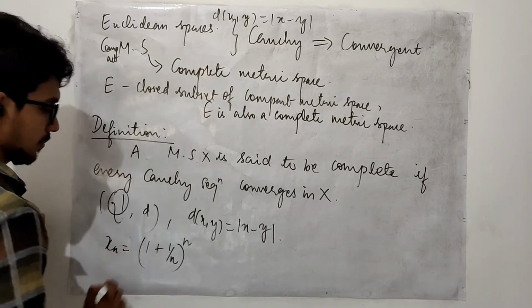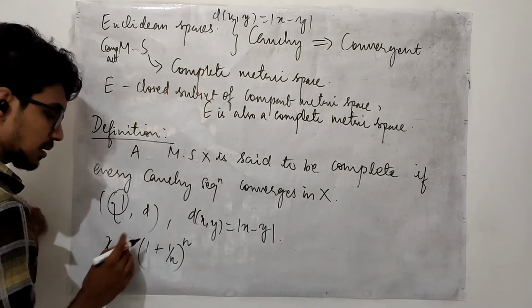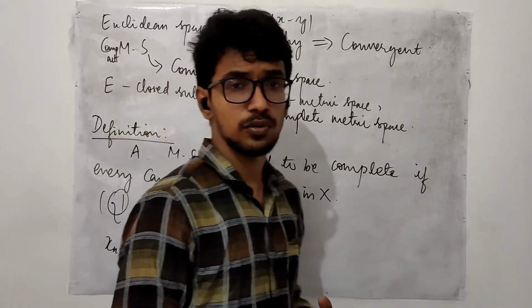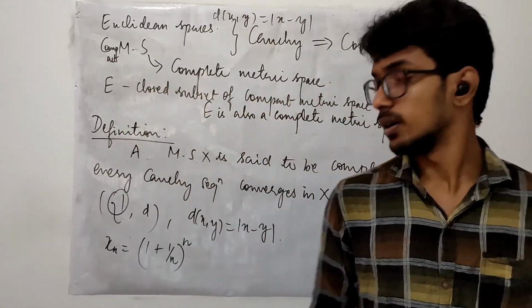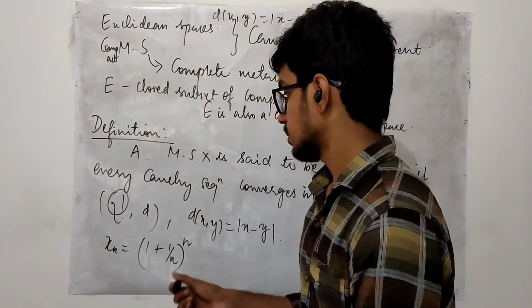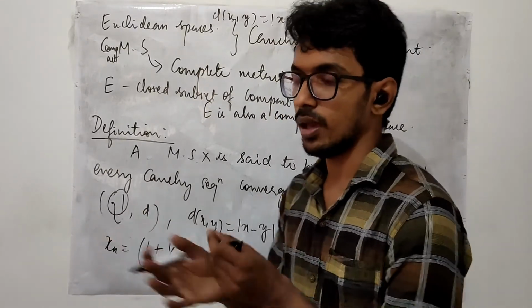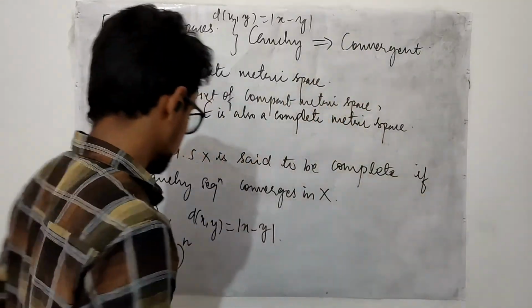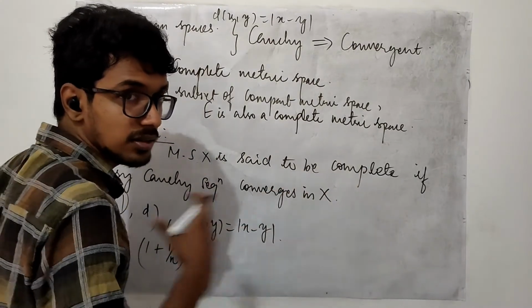Consider this sequence. You can easily prove this is a Cauchy sequence, but it is not convergent. Because in order to prove it is Cauchy, you will just have to take the absolute value of the difference of two terms after a certain stage, and see whether the distance is negligible or not.